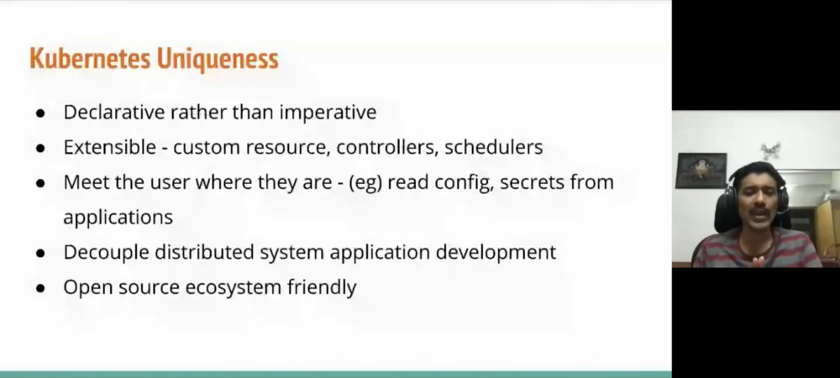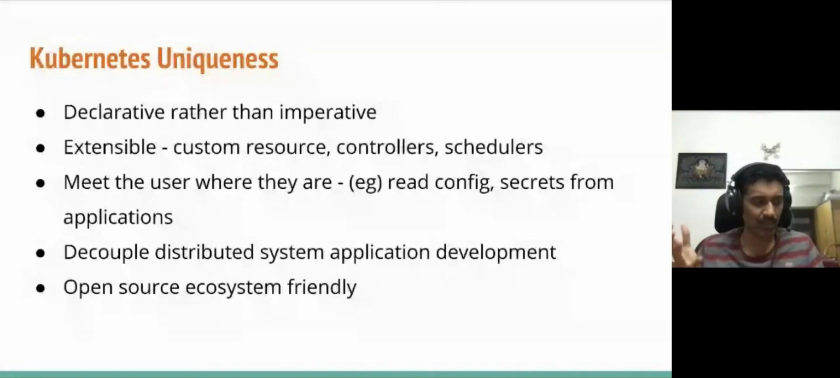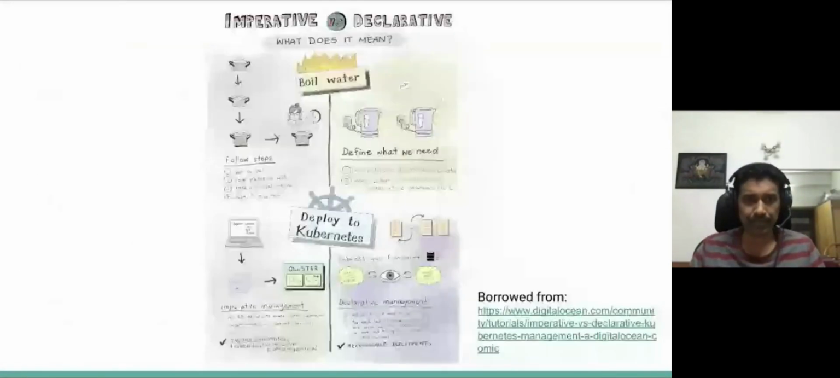How do you make sure that Kubernetes works in different platforms? So that's the fourth unique point. And the last but not the least, it's very open source ecosystem friendly. And I would say that among these 5 points, that is the biggest one I can think of.